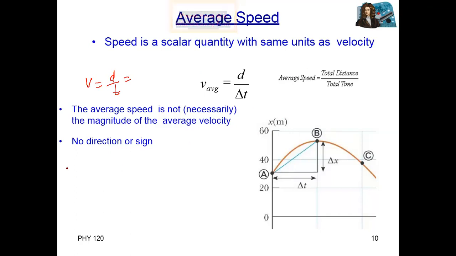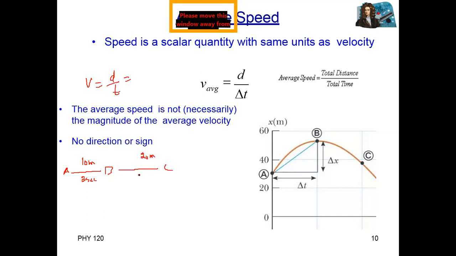For example, a body starts from position A and reaches B. Let's suppose this distance is 10 meters, and the body covers it in 2 seconds. Then from B to C, the distance is 20 meters, covered in 4 seconds.